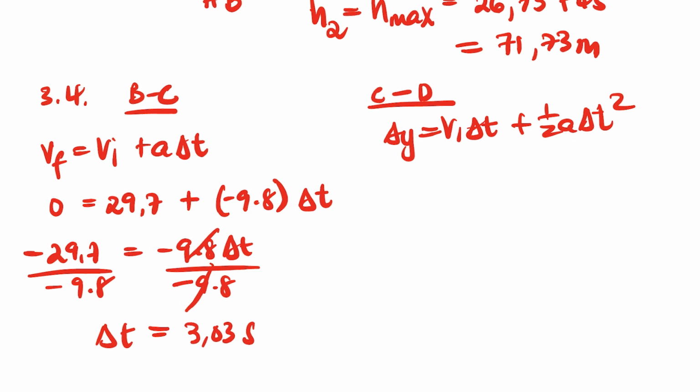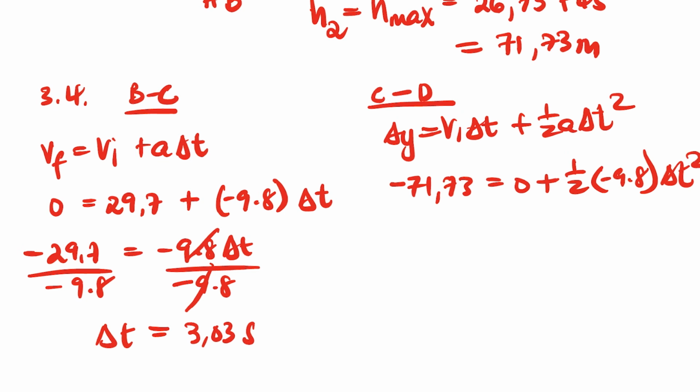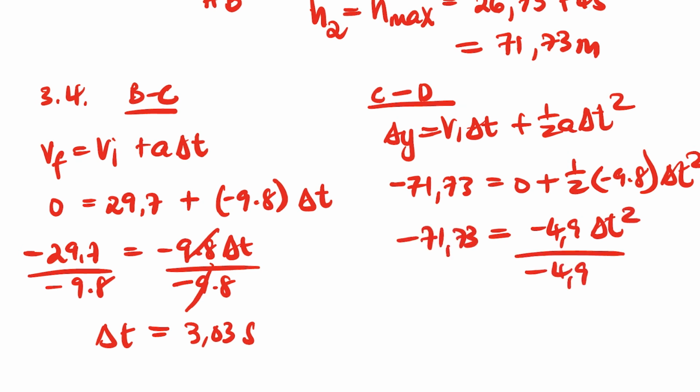All right. So the dy, the displacement, since it's going down, is going to be negative 71.73 equal to the v initial, which is 0, because it's at the top. The top is 0, so plus the acceleration, 9.8, and change in t, that's the time we want. So this is going to be negative 4.9 change in t squared, equals negative 71.73. We divide by negative 4.9.